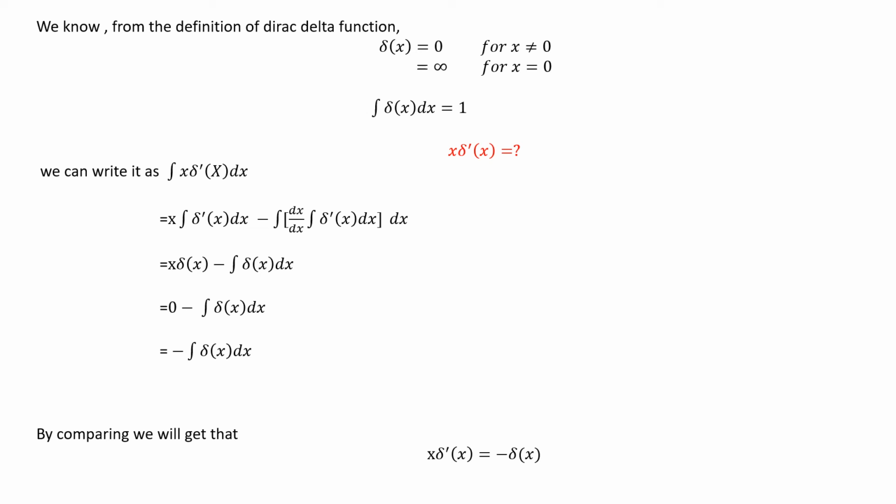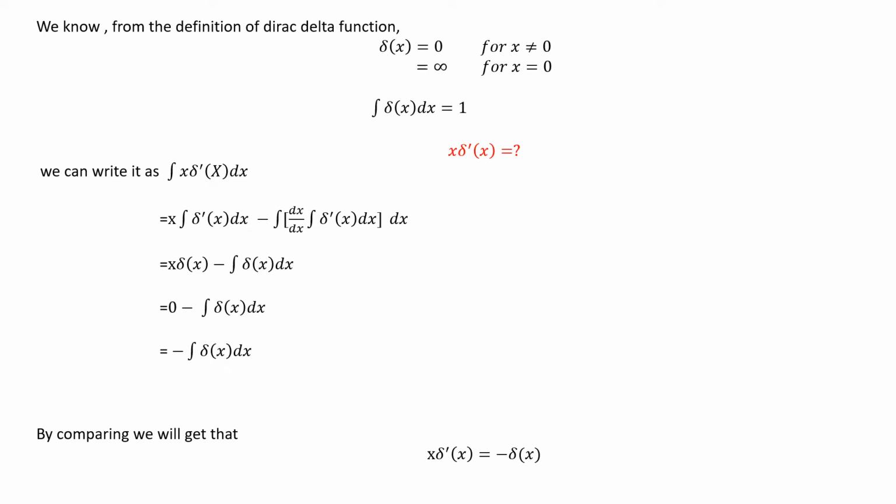Here it is. We know from the definition of the Dirac delta function that delta(x) is equal to 0 for x not equal to 0 and equal to infinite for x equal to 0. And again we know that the integration of delta(x) dx is equal to 1. Because we have the question x delta'(x) is equal to what, we can write it as the integration of x delta'(x) dx.